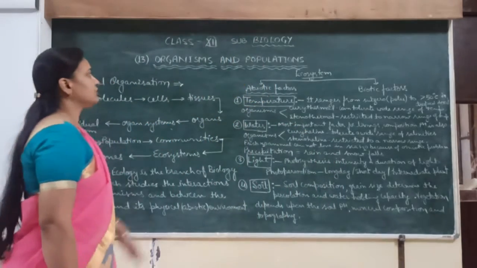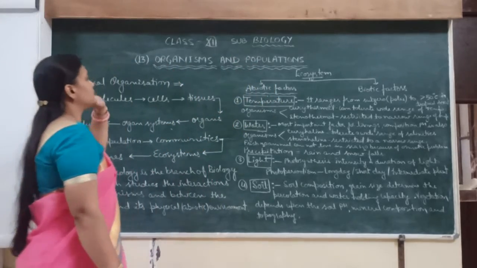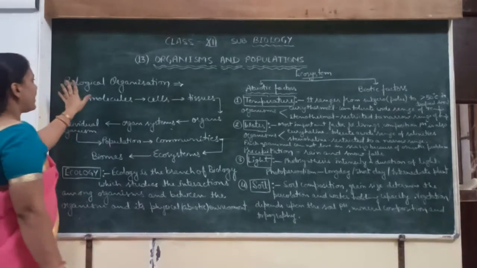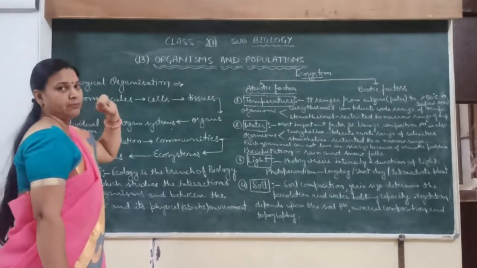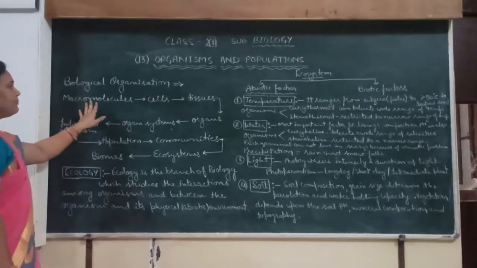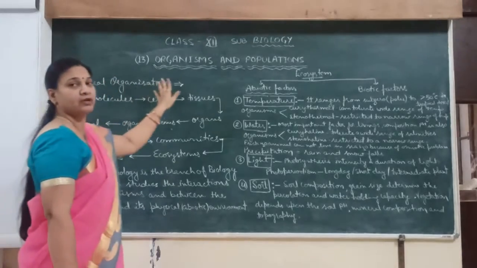Today we will start with the topic that is organism and populations. So first we have to know what are organisms. So what is biological organization? Biological organization starts with the macromolecules. Macromolecule is the smallest level of the biological organization.